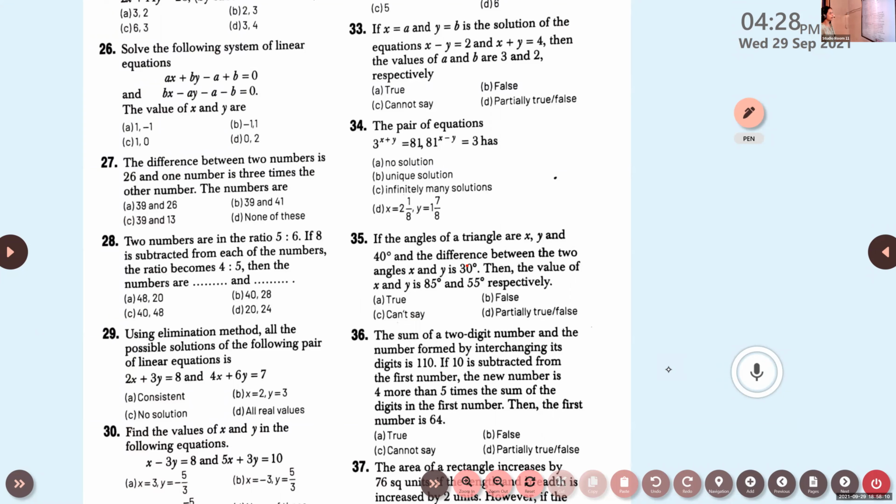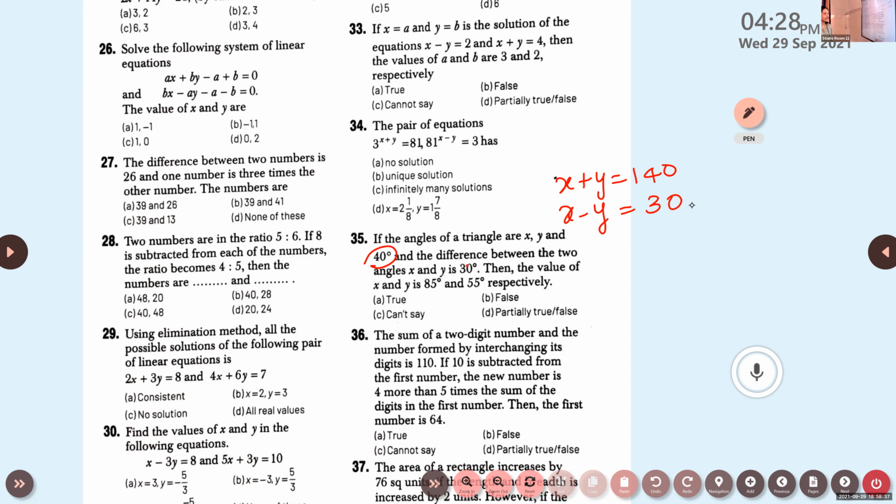Two angles. One angle is given as 40. The other angle we don't know. It is given that they are the angles of a triangle. So one angle is 40. If you add the other two angles, it will be 180 minus 40, which is 140. And the difference between the angles x minus y is 30.